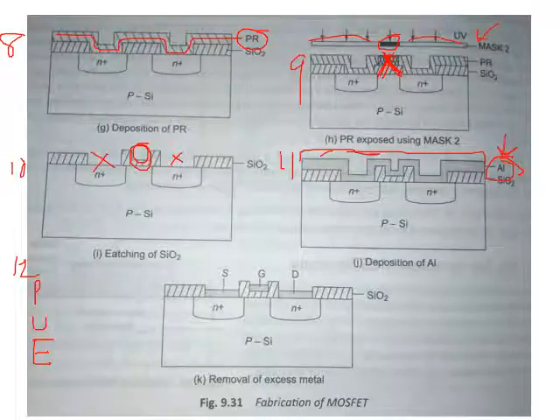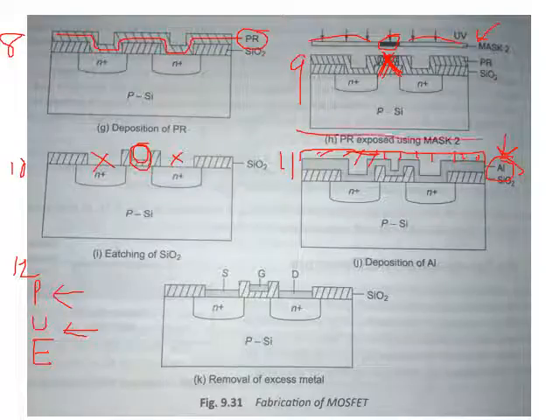Then in step number 13, obviously, whenever photoresist comes, the next step will be UV rays, right? So in step number 13, I'll use a mask. And where I want to remove, on those portions I'll keep the dark or blocked part. So I want to remove this part, so this part will be the dark part.